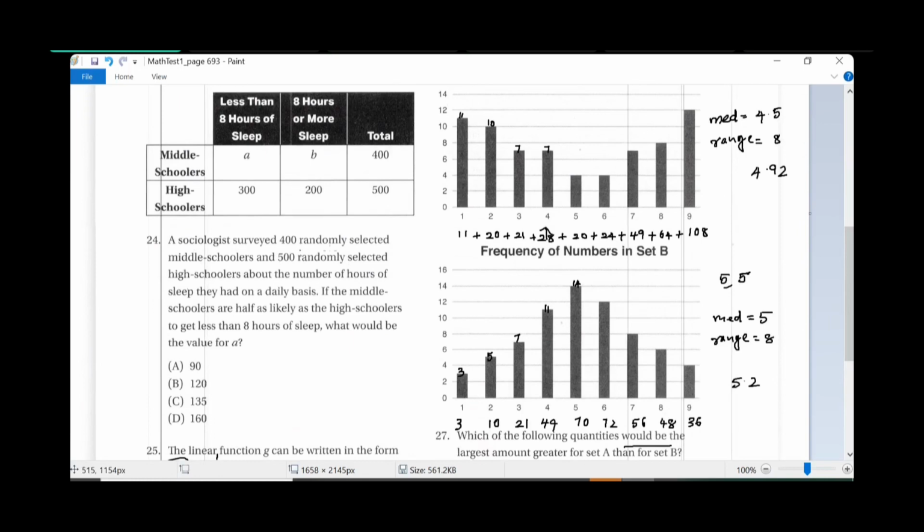A sociologist surveyed 400 randomly selected middle schoolers and 500 randomly selected high schoolers about the number of hours of sleep they had on a daily basis. If the middle schoolers are half as likely as the high schoolers to get less than 8 hours of sleep, what would be the value of A?